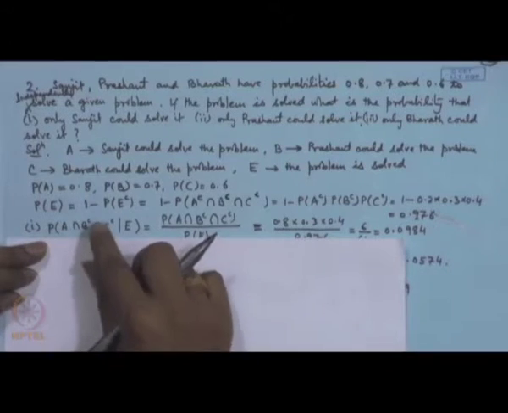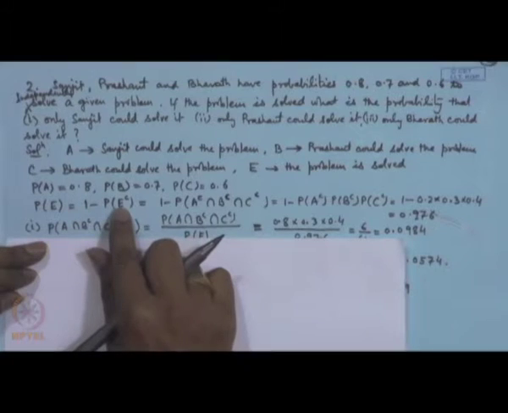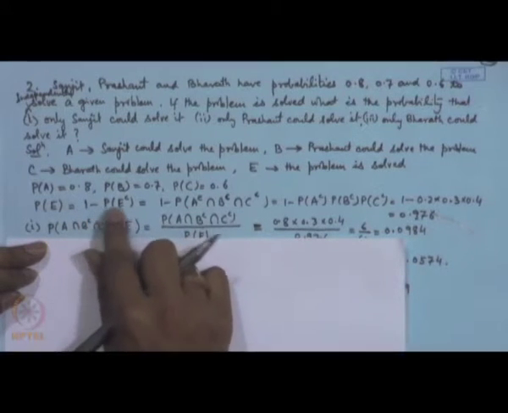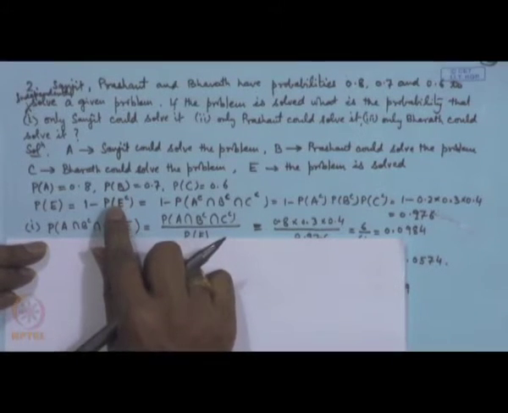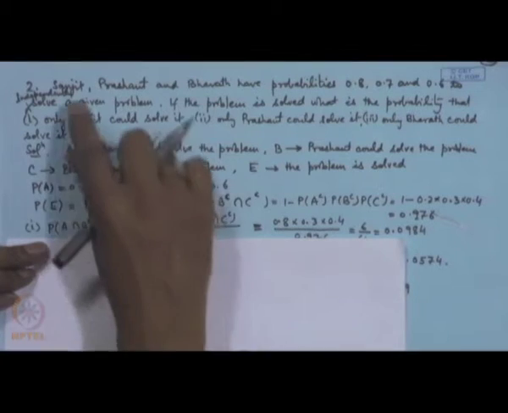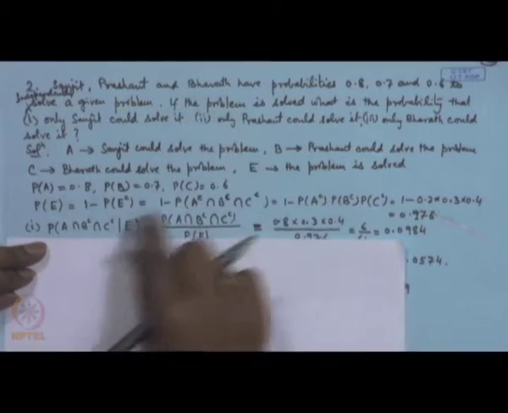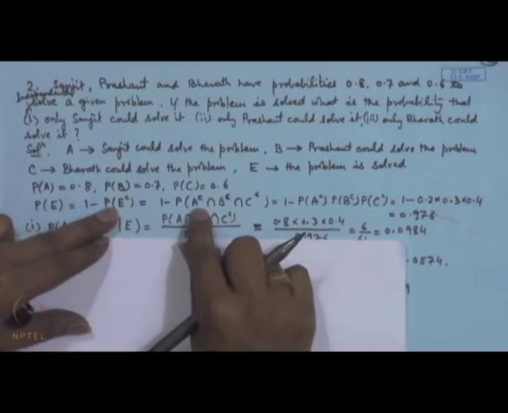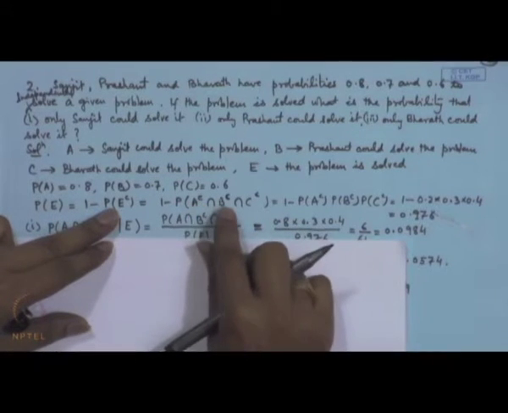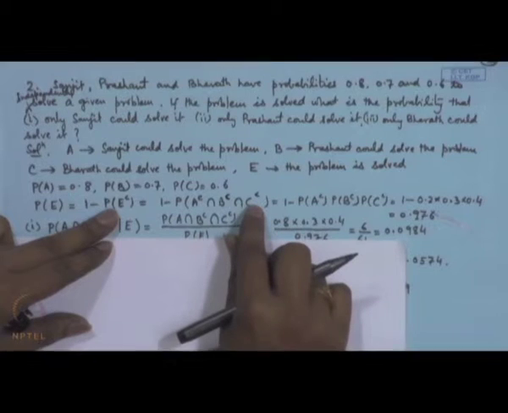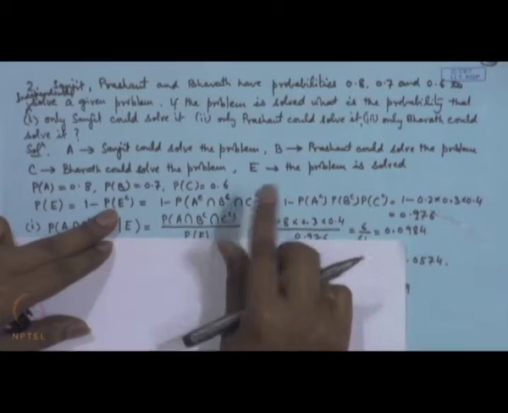So, it is easy to represent it in terms of the complementary event, 1 minus probability of E complement, that means the problem is not solved. If the problem is not solved, that is possible only if each of Sanjeet, Prashant and Bharat could not solve it. That means, the E complement event can be written as the simultaneous occurrence of A complement, B complement and C complement.